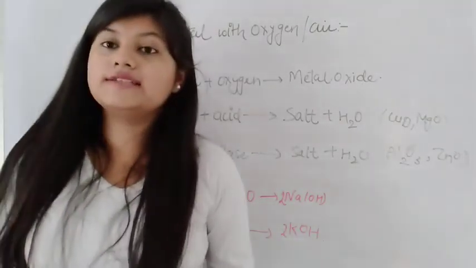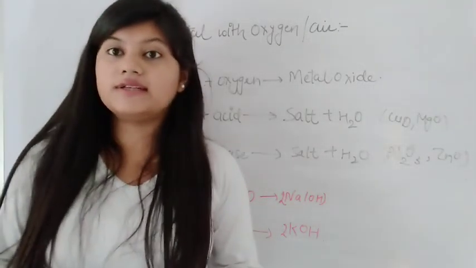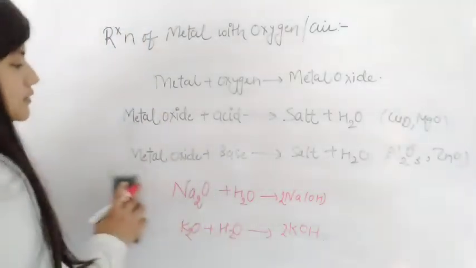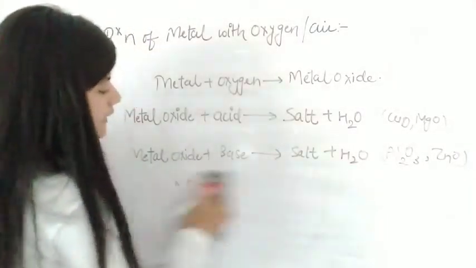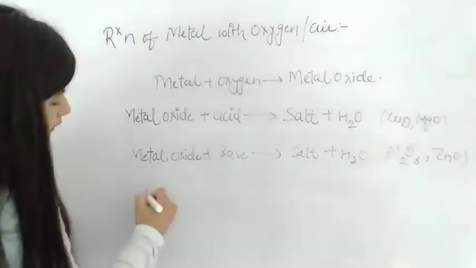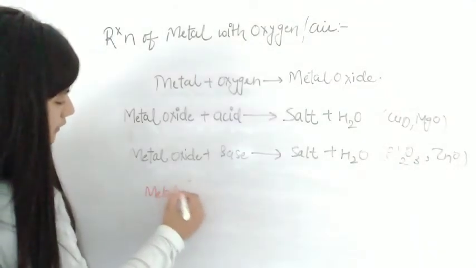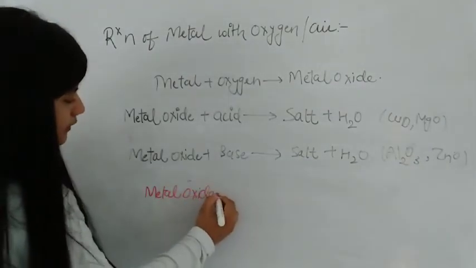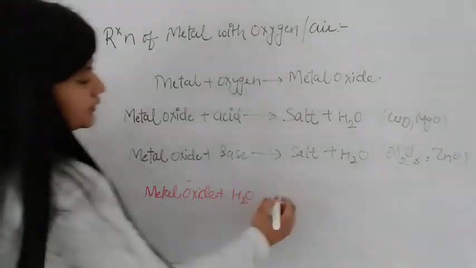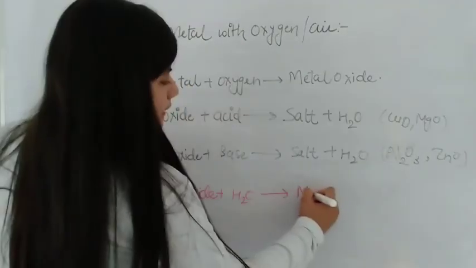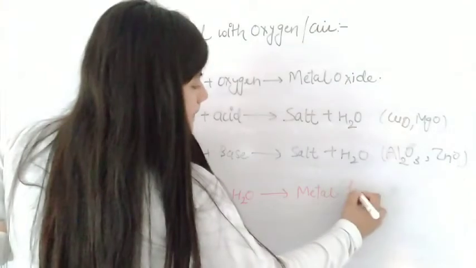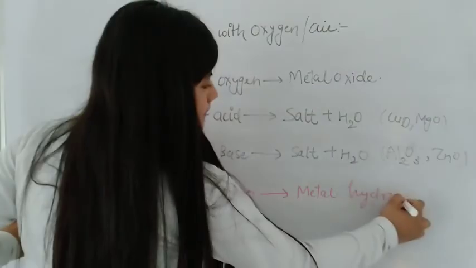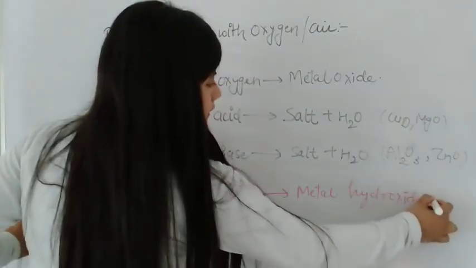So some metal oxides are soluble in water while others are not. The general reaction I can write is that metal oxide on treating with water results in formation of metal hydroxide.